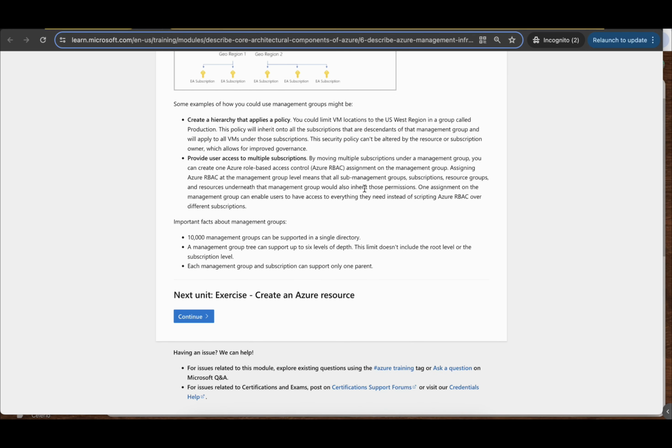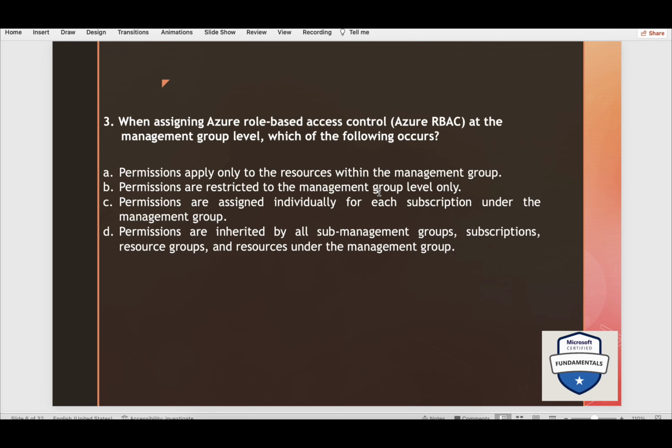Here, assigning Azure RBAC at the management group level means that all sub-management groups, subscriptions, resource groups, and resources underneath that management group would also inherit those permissions. So the answer is: permissions are inherited by all sub-management groups, subscriptions, resource groups, and resources under the management group. This is what we just read.